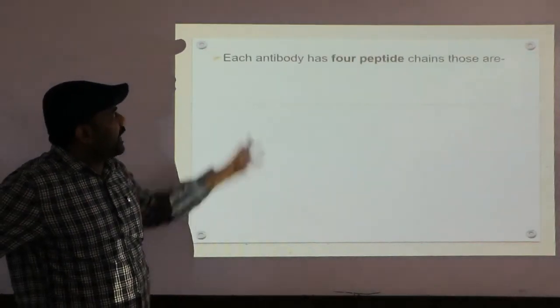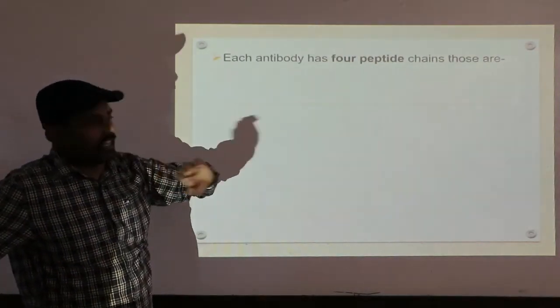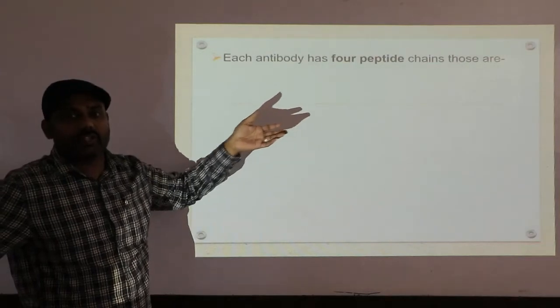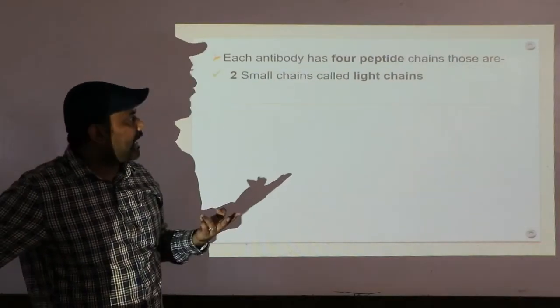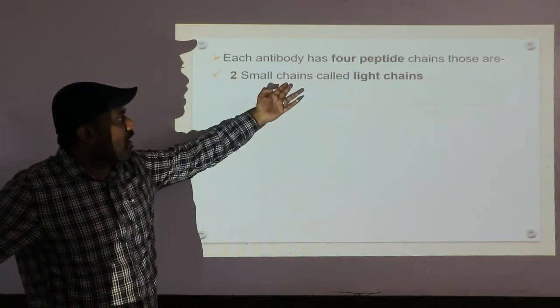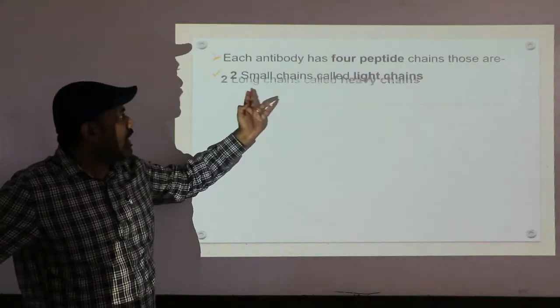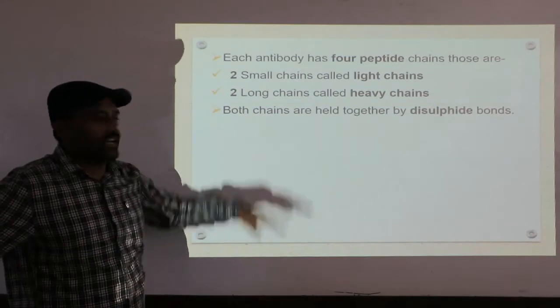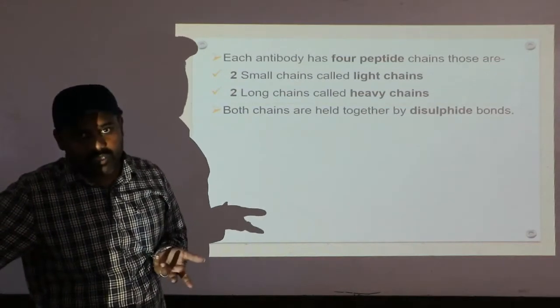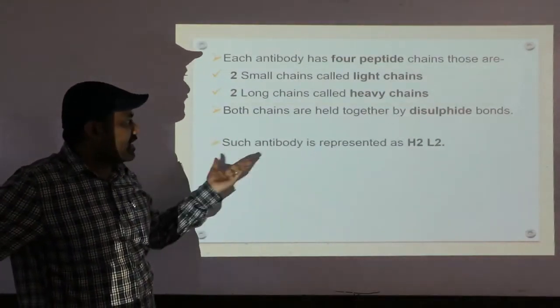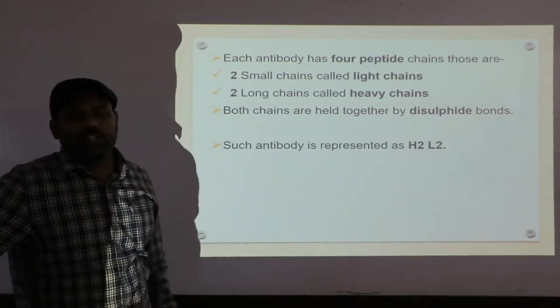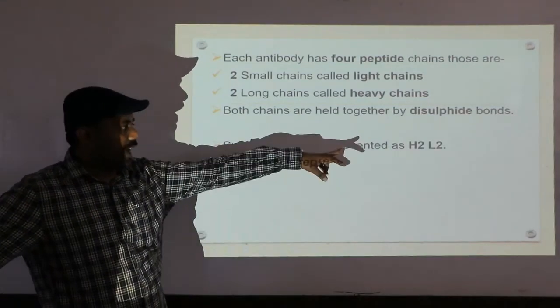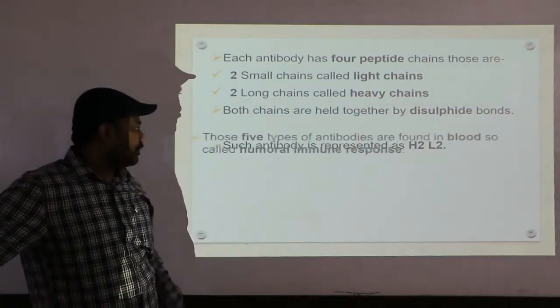Next, each antibody has 4 peptide chains. That is, as I told you, H2L2: 2 heavy chains and 2 light chains. The 2 small chains are called light chains and the 2 long chains are called heavy chains. Next, both chains are held together by disulfide bonds. Such an antibody is represented by the H2L2 cartoon, 2 heavy chains and 2 light chains.